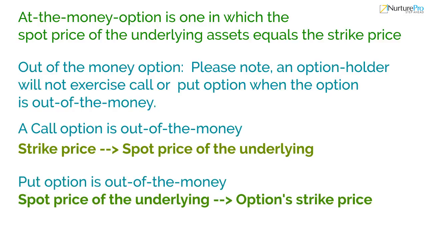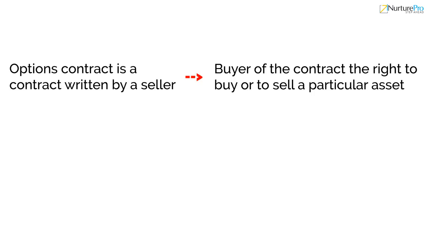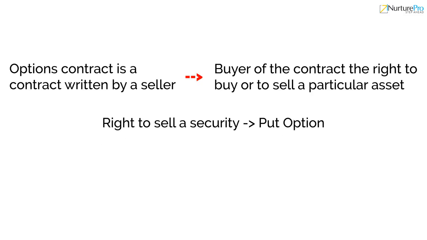To summarize, options contract is a contract written by a seller that gives the buyer of the contract the right to buy or to sell a particular asset at a particular price in future. The right to sell a security is called a put option, while the right to buy is called the call option.